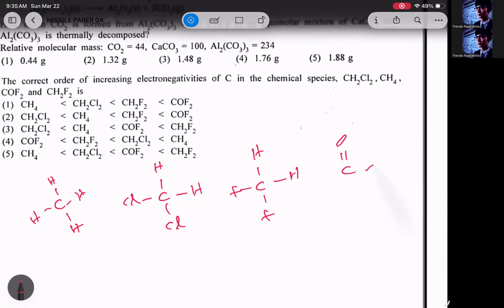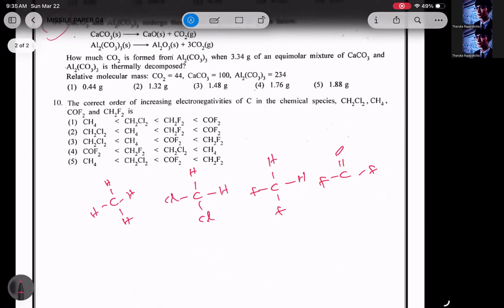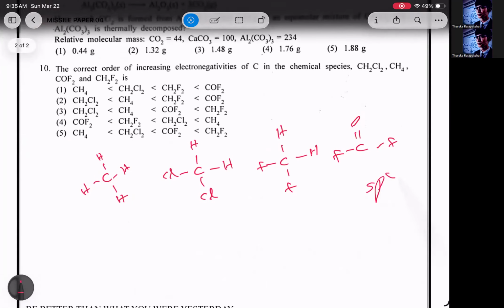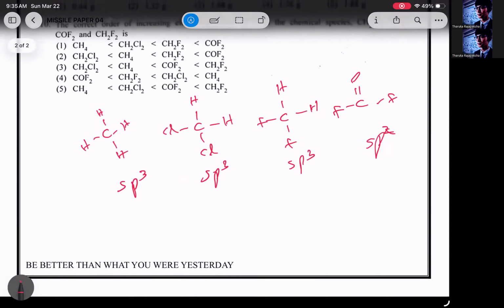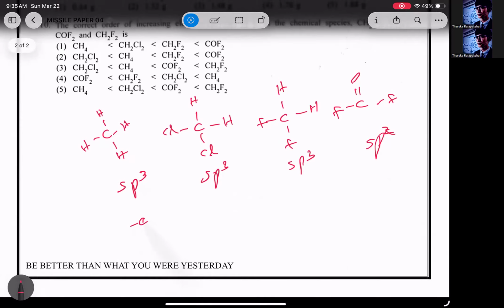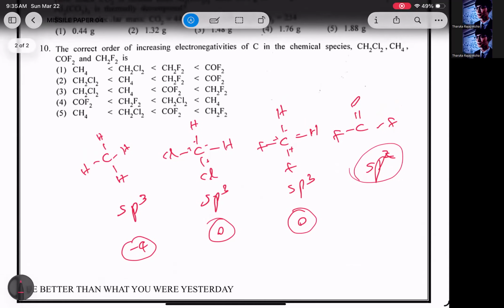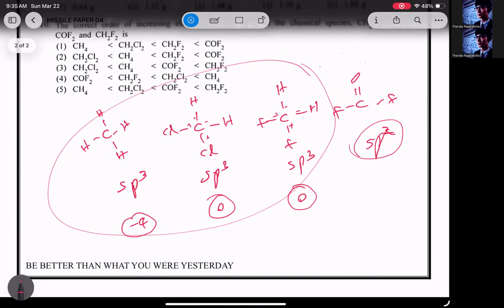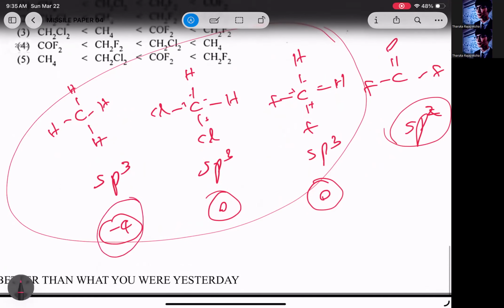and then COF2. Right. In these compounds, this is going to be sp2 hybridized, right? The carbon atom is sp2, this is sp3, sp3, sp3. So here the oxidation number will be -4. Here the oxidation number will be minus, minus, plus, and plus. That's going to be 0. Here the oxidation number is plus, plus, minus, minus. That's also 0. Here the oxidation number we don't need actually because sp2 is more electronegative. So we have to compare these three. Right. So among that, CH4 has the least because that has the lowest oxidation number.